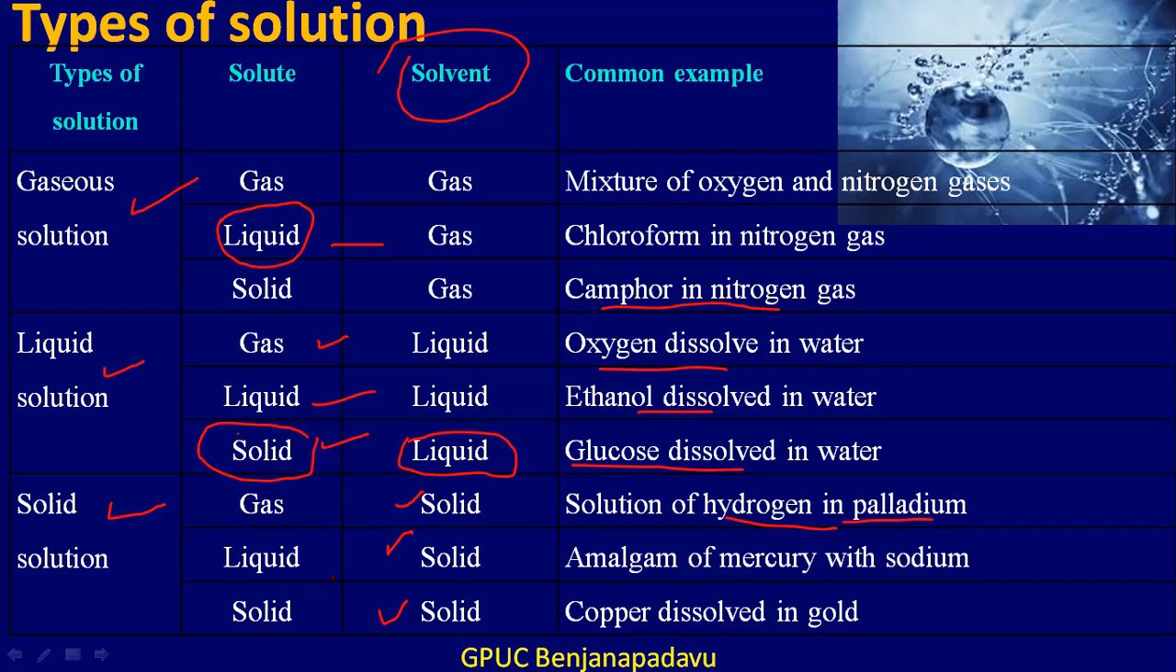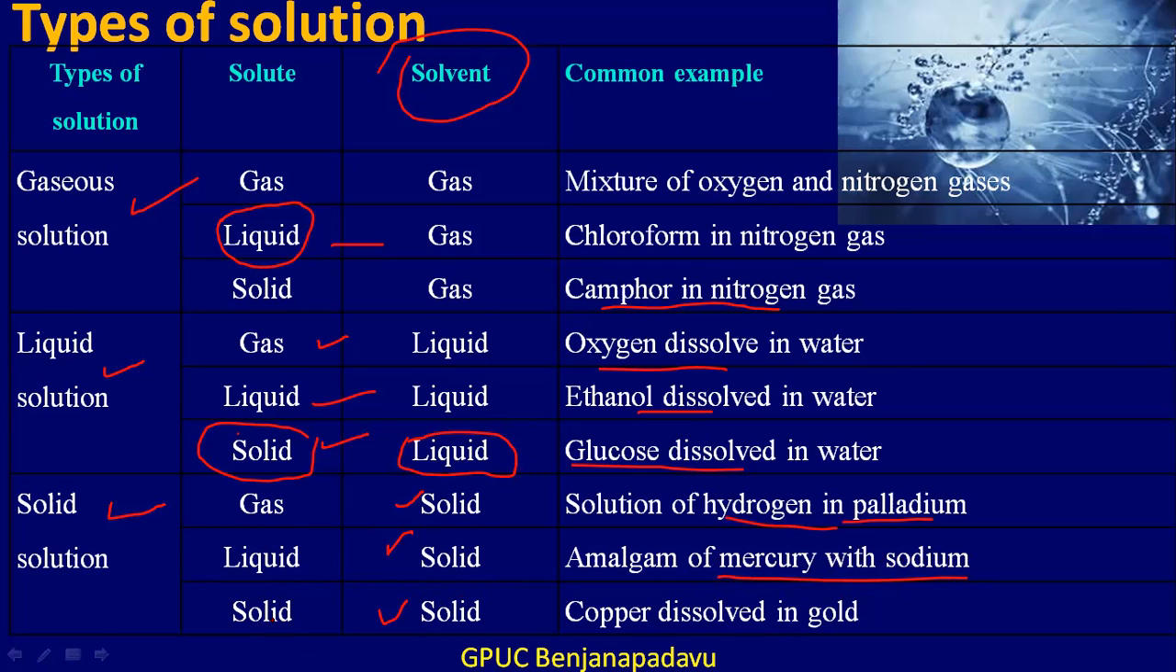The second subtype would be liquid in solid. An example for this is mercury in sodium. So mercury will be existing in liquid state. So this is again a very good example of a catalyst. So mercury in sodium falls under liquid in solid type of solution. Okay. The third subtype would be solid in solid.